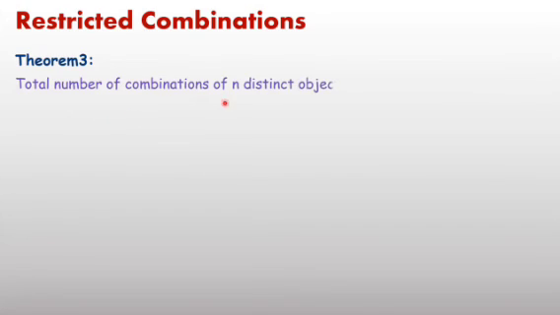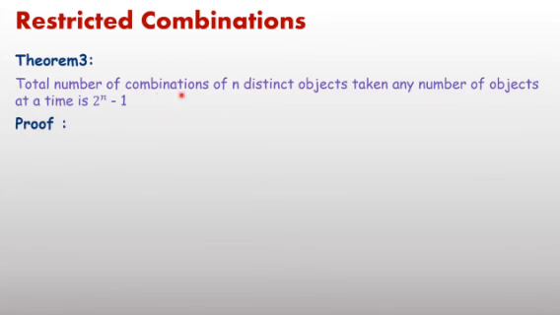Now next, theorem 3, which is a very important theorem in combination. The total number of combinations of n distinct objects taken any number of objects at a time. Till now we have covered n distinct objects taken r at a time, taken 4 at a time, taken 5 at a time. Here it is taken any number of objects at a time.